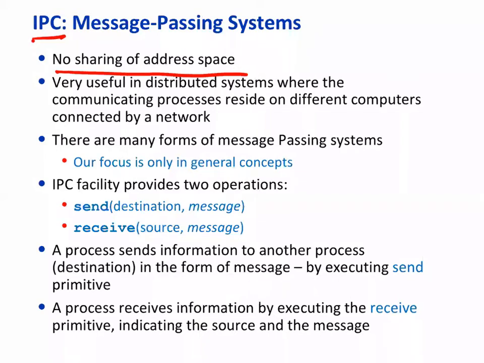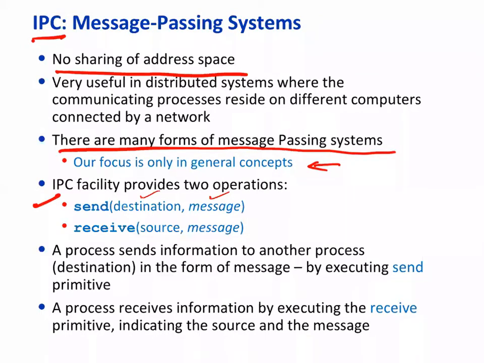So there are a very large number of flavors of message passing. We look at only the very basic concepts. We will not go into great detail on any of these methods. But something that IPC requires in general is two operations: a send operation, or send primitive, which has to specify the destination process and the message, and the message will of course have some format.